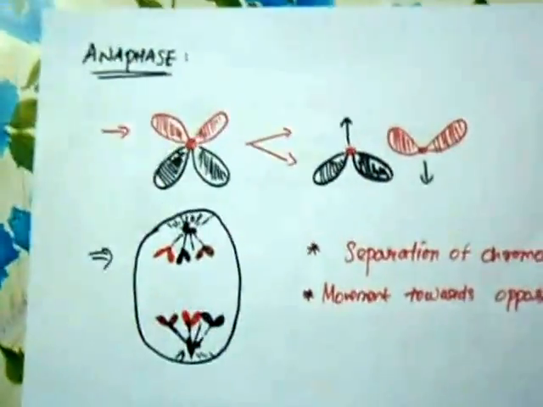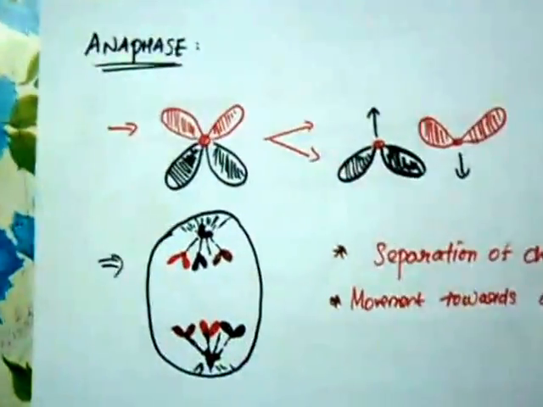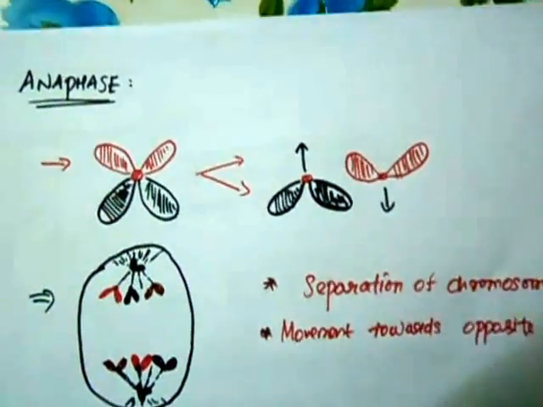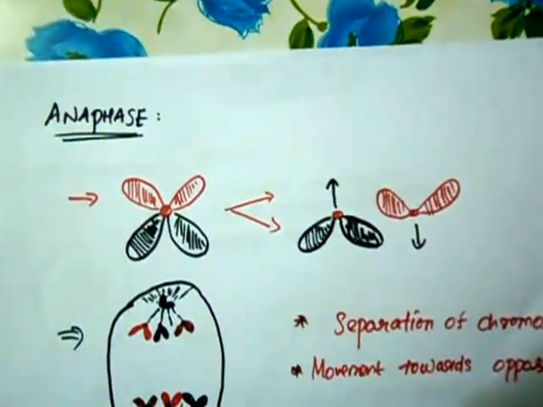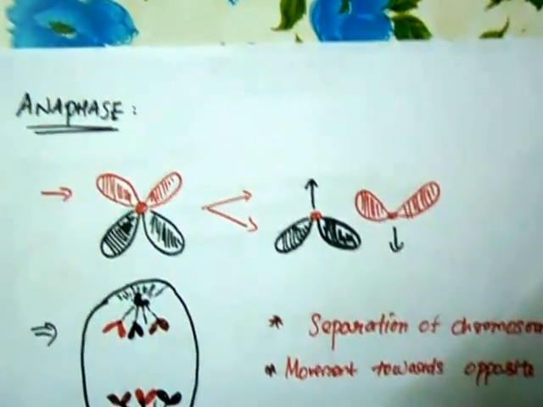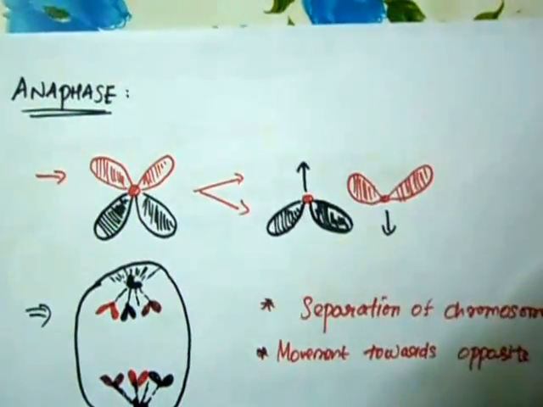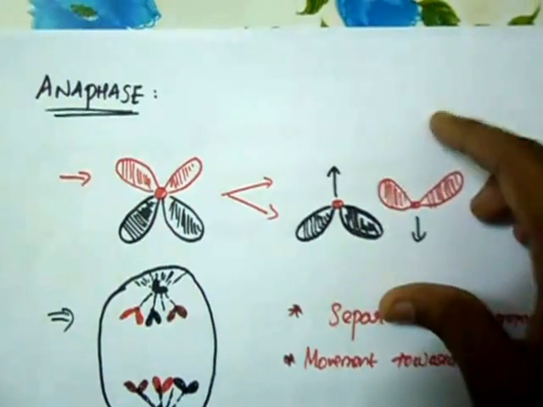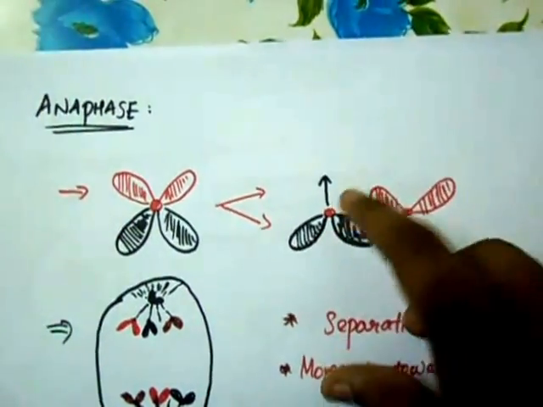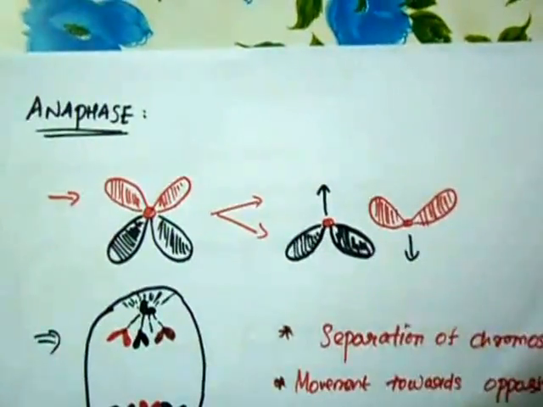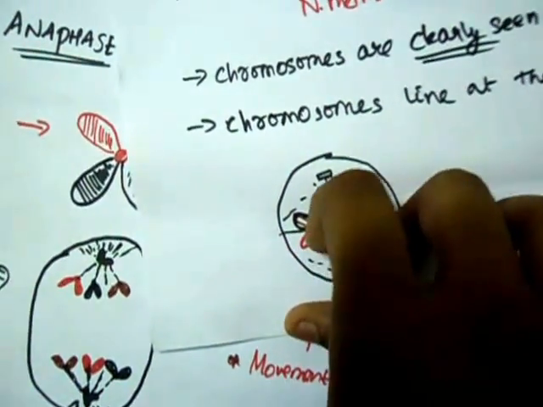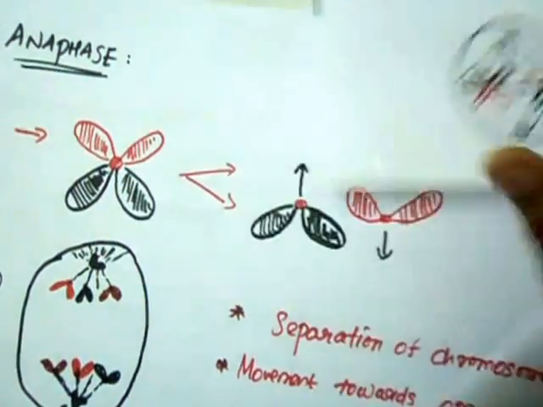Okay, we discussed till the metaphase, where the chromosomes line up at the metaphase plate. Now comes the anaphase. In anaphase, the chromosomes that line up at the metaphase plate, or the equatorial plate of the cell, are now separated by the pull offered by the spindle fibers, and they move towards the opposite poles. This chromosome right here moves towards this pole, and this one moves towards this pole.